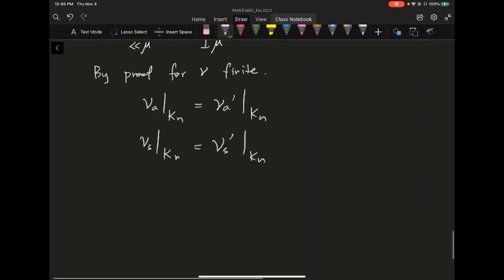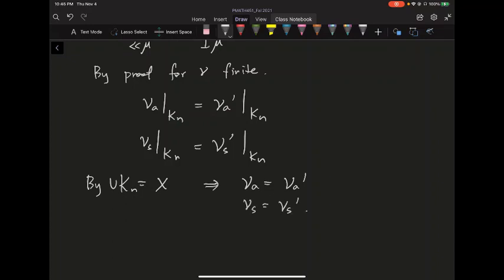And because each of these is essentially just restricting to kn, and the union of these kn is equal to x, it's really easy to see nu a is equal to nu a prime, and nu s is equal to nu s prime. So this finishes the uniqueness of this Lebesgue decomposition for the sigma finite case. All right, so now we finish this proof.